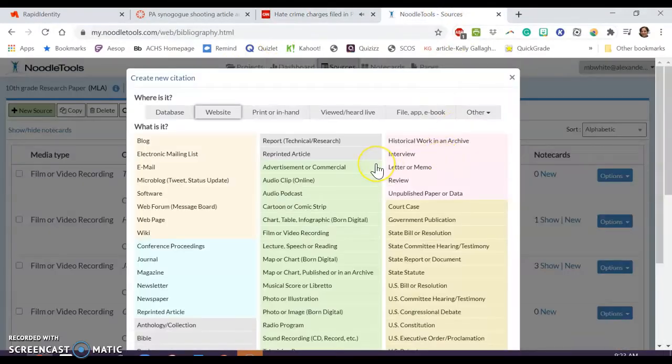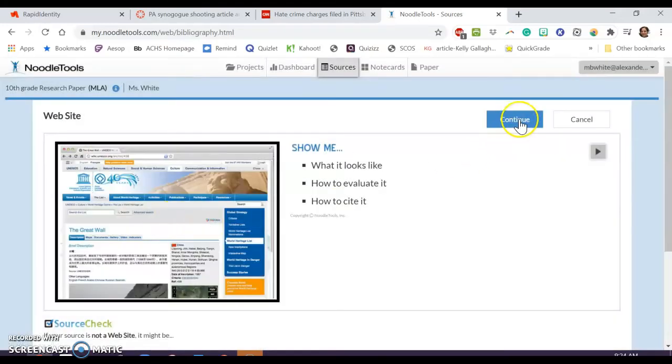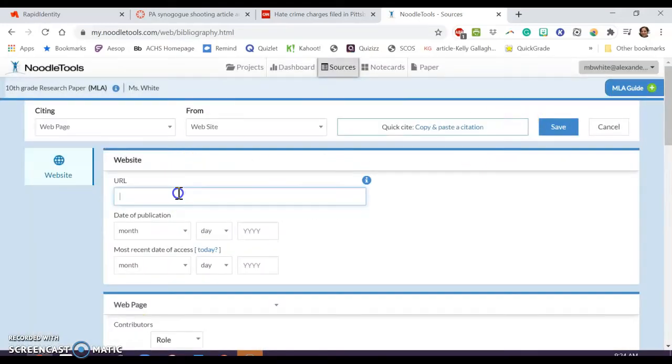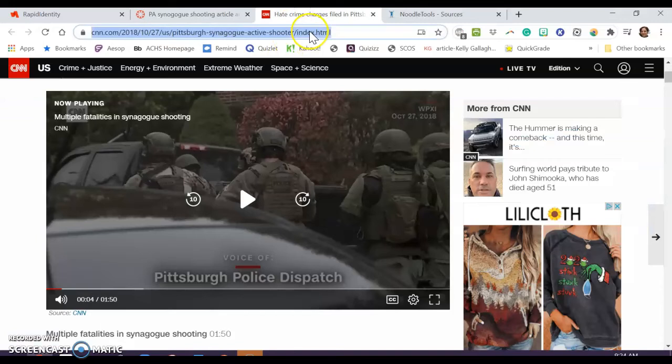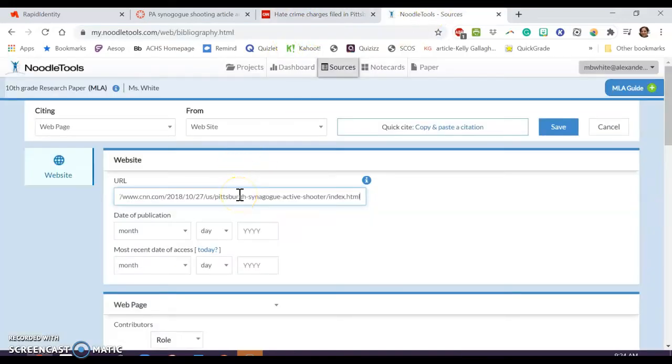Okay, back in Noodle Tools, this is just a regular web page. You could say like magazine, newspaper, that kind of thing, but CNN is really just a TV channel and they have their own web page. So I'm just going to put web page. Okay. So then URL, if I come over here, I can copy and paste the URL from where I pop that out as its own new tab.